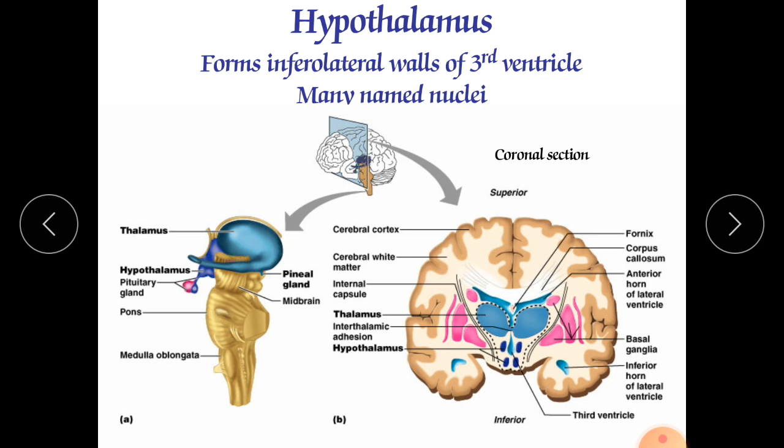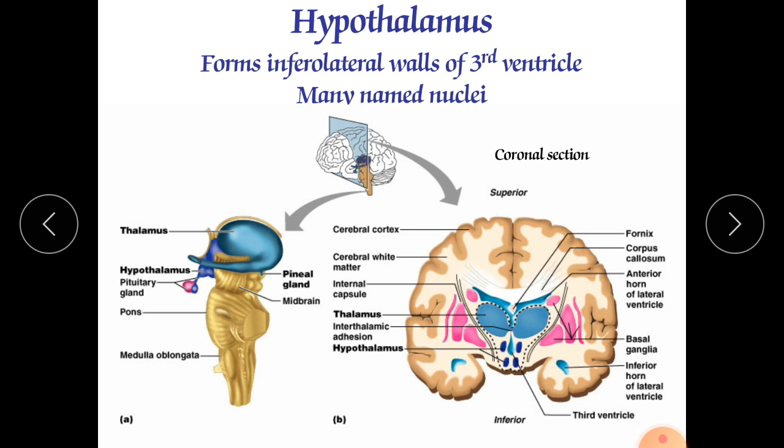A pair of them looks like the mammary glands of a female. So that's why it is called mammillary body. These mammillary bodies are two small rounded projections that serve as a relay station for reflexes related to the sense of smell. They are required for olfaction, sense of smell.